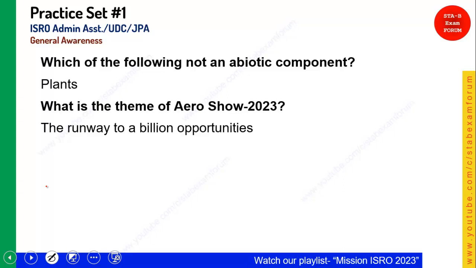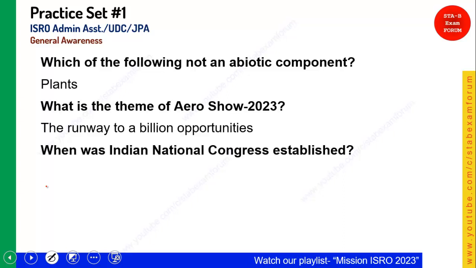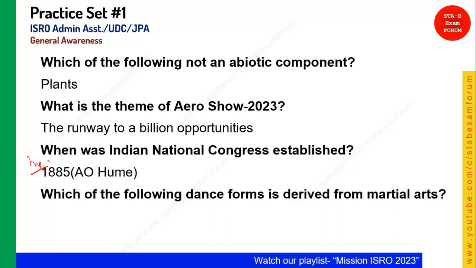There is no going back, right? Coming to the next, this is again a very important but a very simple one. It is the foundation of the Indian National Congress, because it was basically a very old political group. Okay, so the Indian National Congress was established, you should know, by A.O. Hume in 1885. Okay, 1885, A.O. Hume established this Indian National Congress. Okay, coming to the next question.